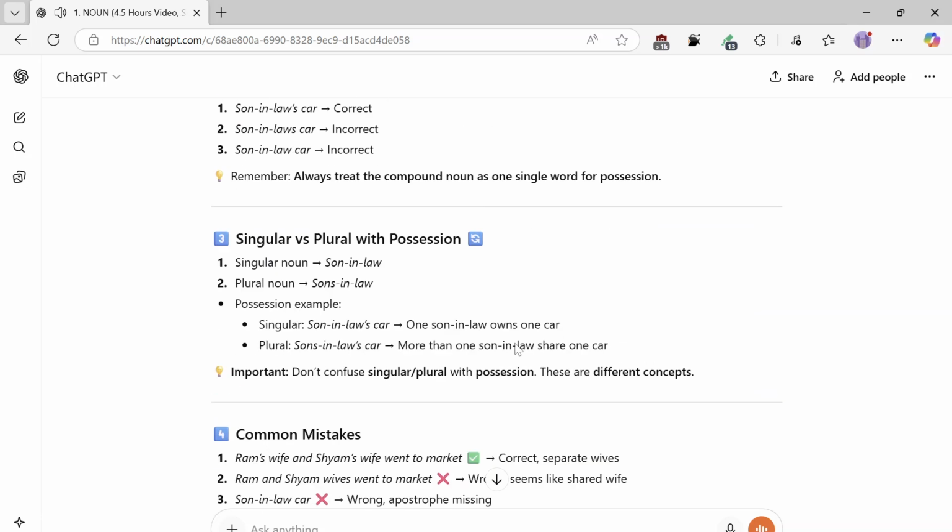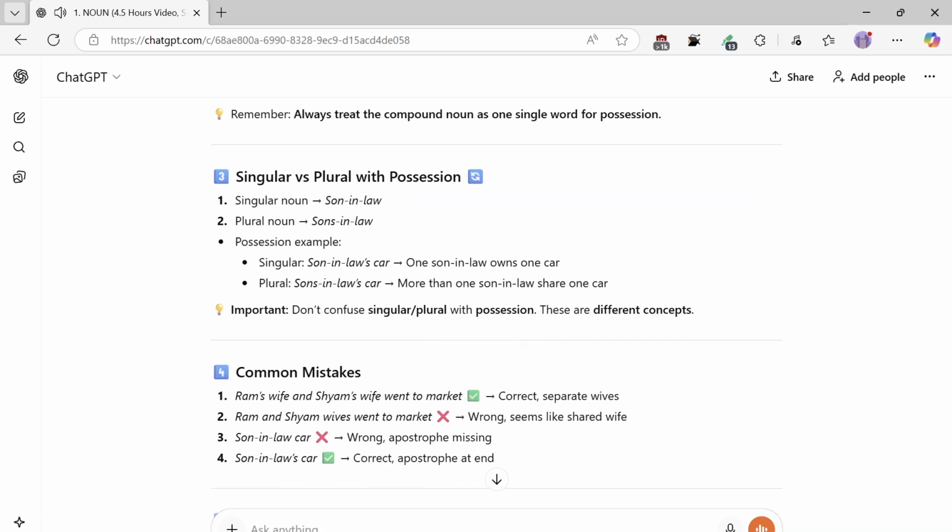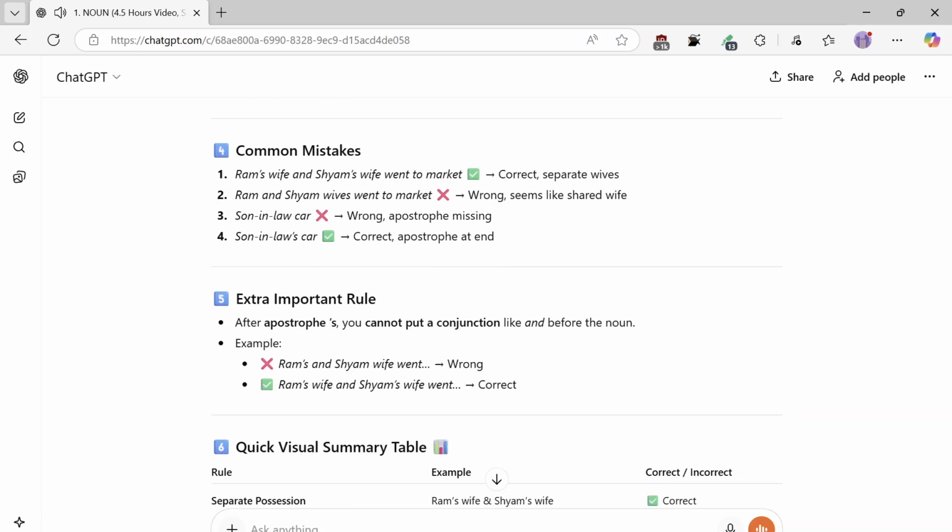Next, singular versus plural with possession. 1. Singular noun, son-in-law. 2. Plural noun, sons-in-law. Possession example: singular, son-in-law's car, one son-in-law owns one car. Plural, sons-in-law's car, more than one son-in-law share one car. Important, don't confuse singular and plural with possession. These are different concepts.